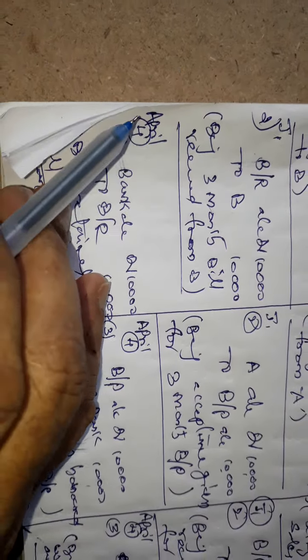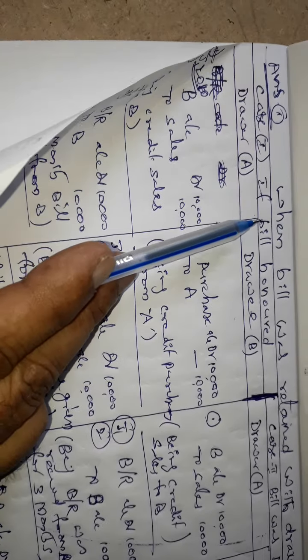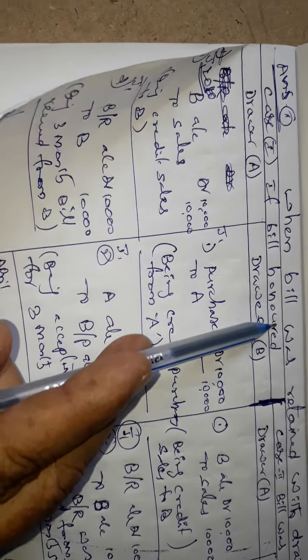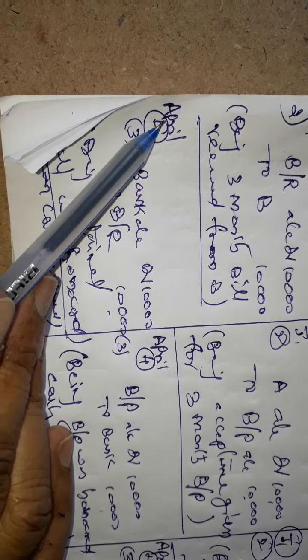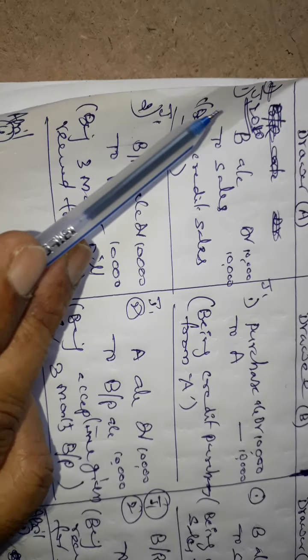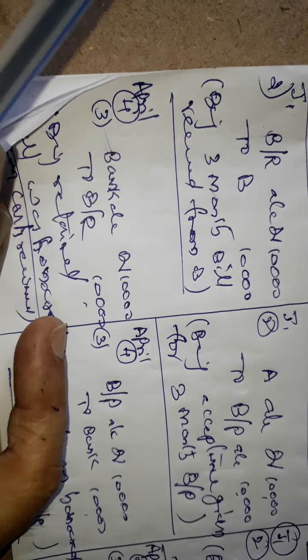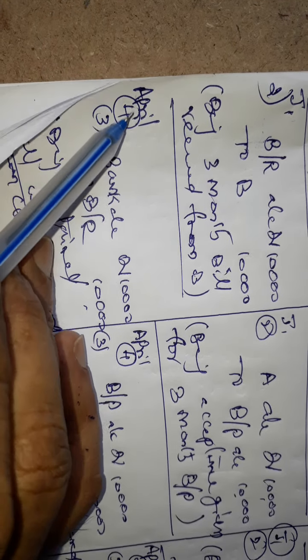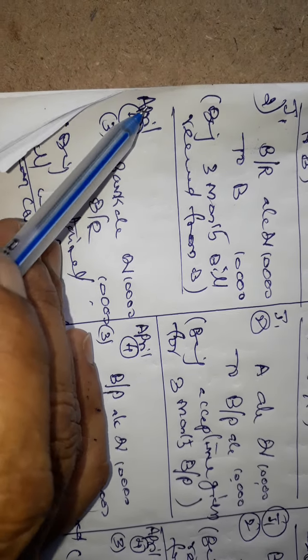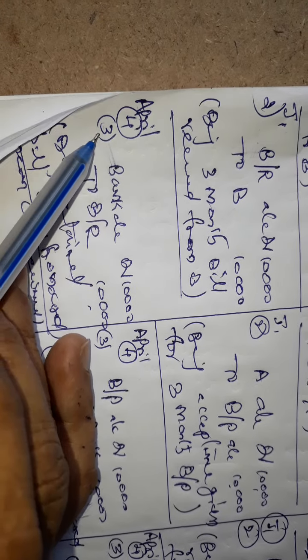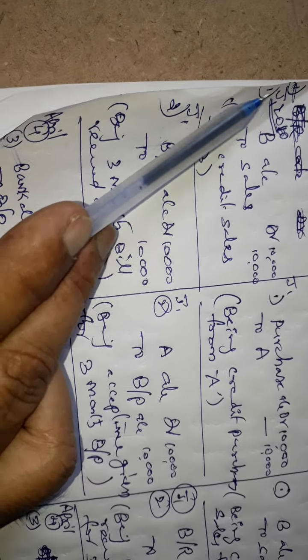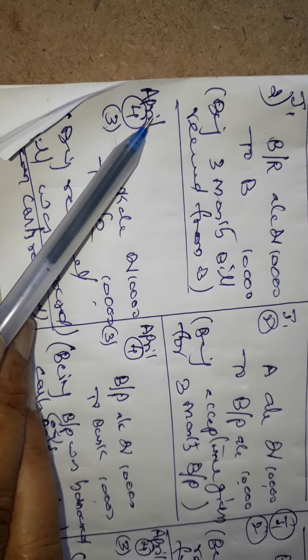After that, on the due date, we take the case where the bill was honored. Honored means on the due date, April 4th. The bill was written on January 1st for 3 months, and when the allowed period completes, April 1st it finishes. Then on April 4th I am showing the third entry: first entry this one, second entry this one, third entry this one on April 4th.